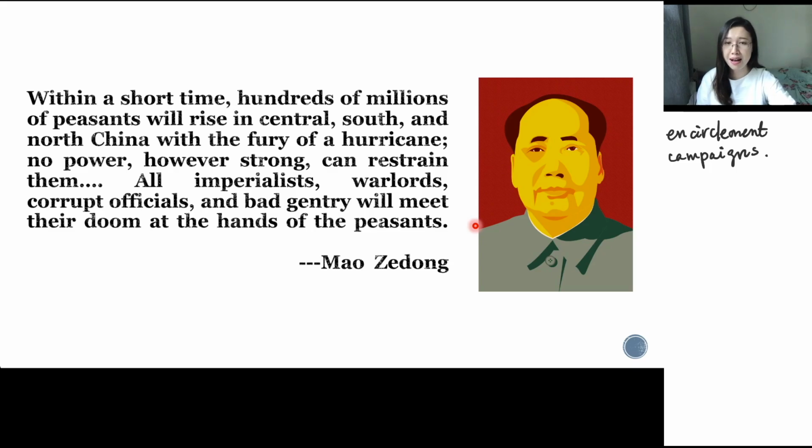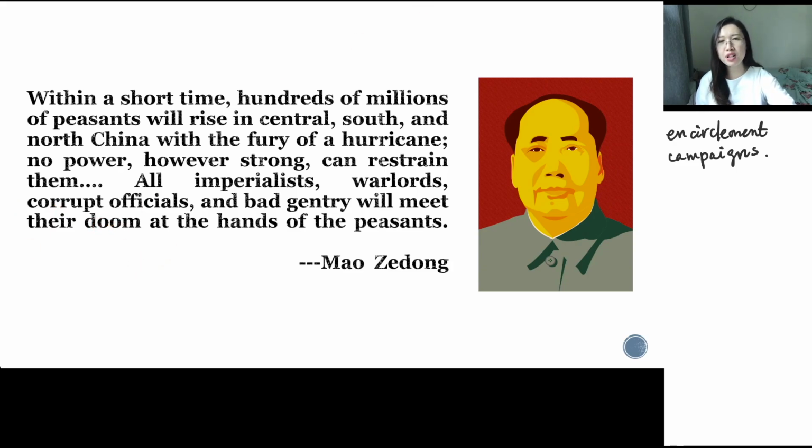This is also a quote from Mao Zedong. "Within a short time, hundreds of millions of peasants will rise in central, south, and north China with the fury of a hurricane. No power, however strong, can restrain them. All imperialists, warlords, corrupt officials, and bad gentry will meet their doom at the hands of the peasantry." That means the peasants will win it all, and all these people will just face their end, right?